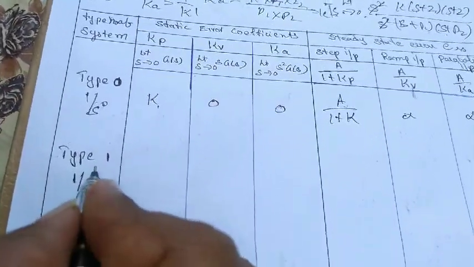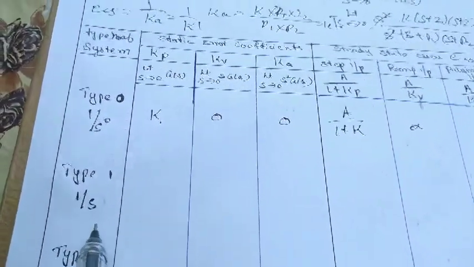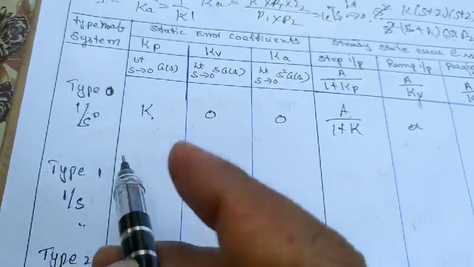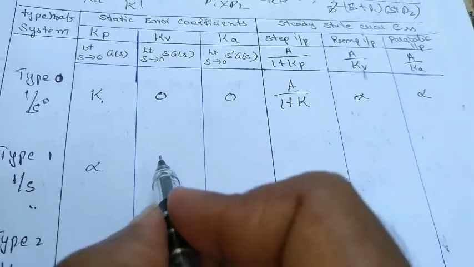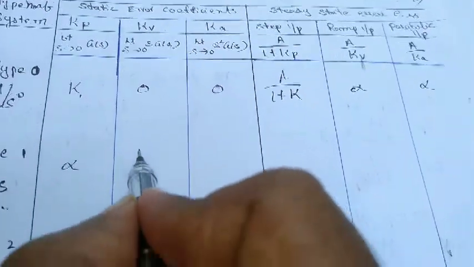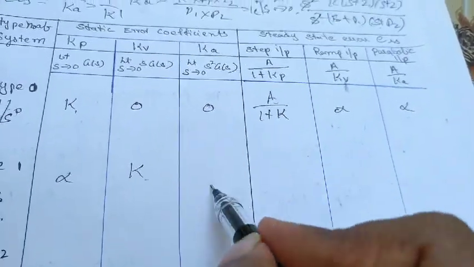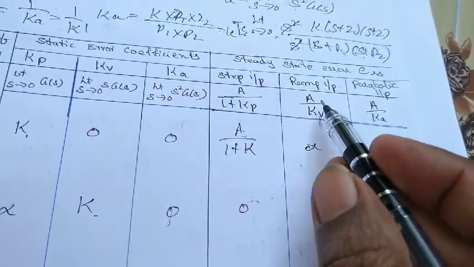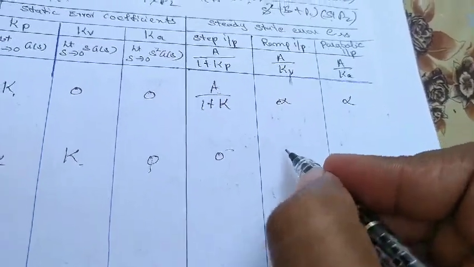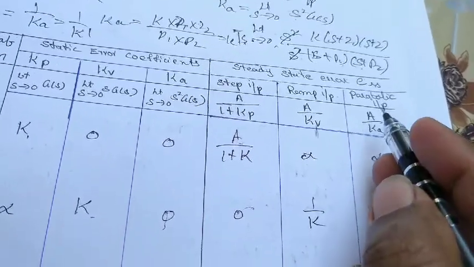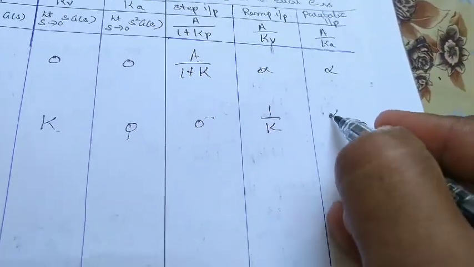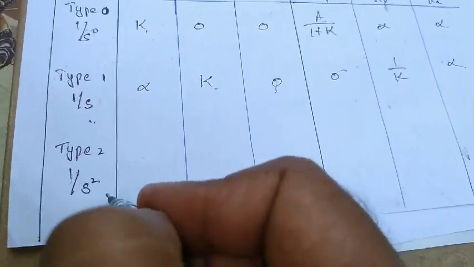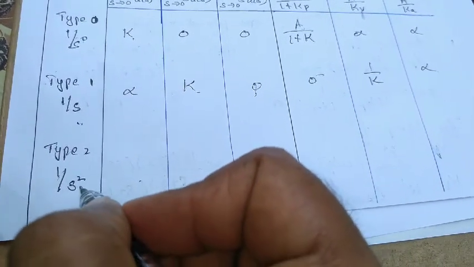Now for the type 1 system, 1 by s, there is one pole at the origin. So what is the value of Kp? The Kp value will be infinity, and the Kv value is K, and the Ka value will be 0. Here ess for step input will be 0, for ramp input ess will be 1 by K, and for parabolic input it will be infinity.